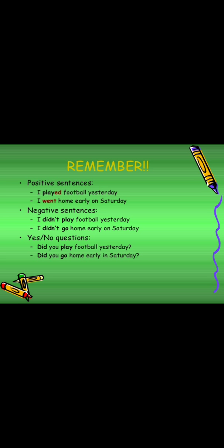Here we can see positive sentences, negative sentences and yes or no question sentences. Number 1, positive sentences. I played football yesterday. I went home early on Saturday. Here played and went are positive sentences. So it is the positive form of the simple past tense.